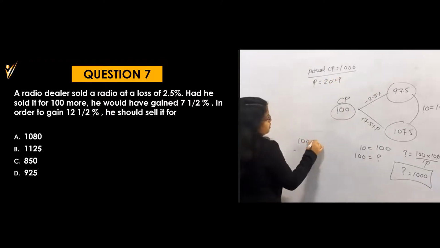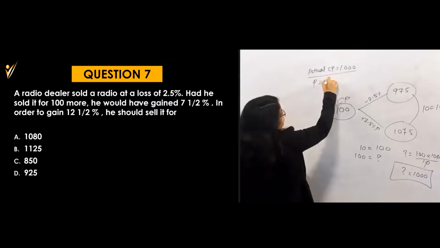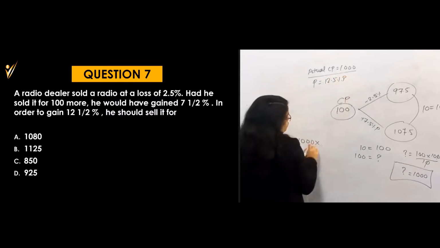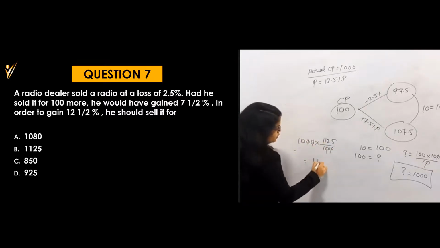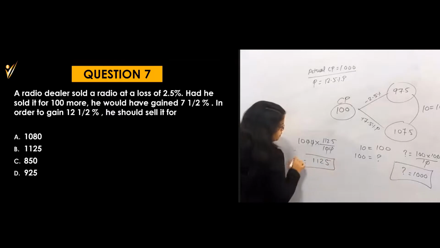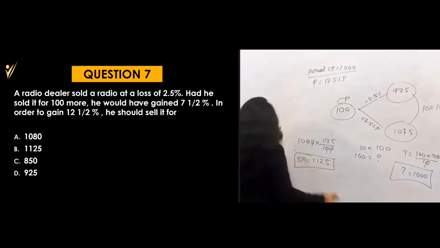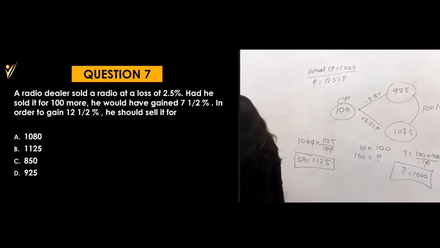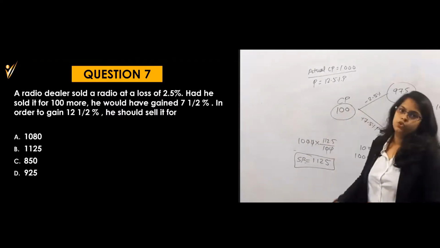Sorry, not 20%, it is 12.5%. So 1000 into 112.5 by 100, that's why it becomes 1125 rupees. Selling price, right? So the selling price becomes 1125.